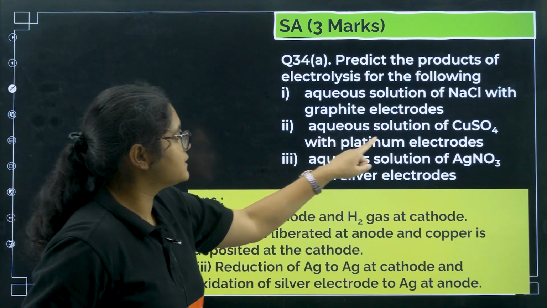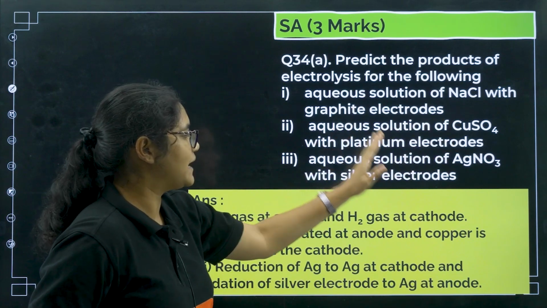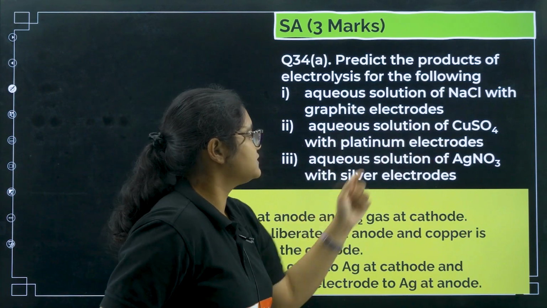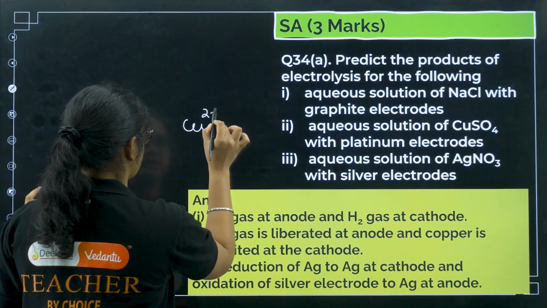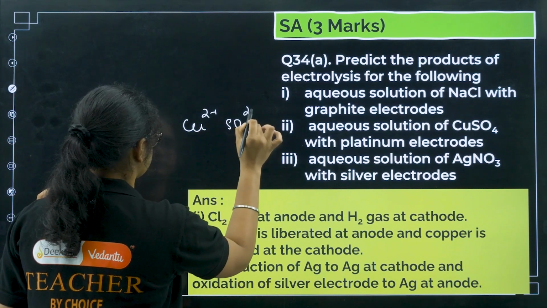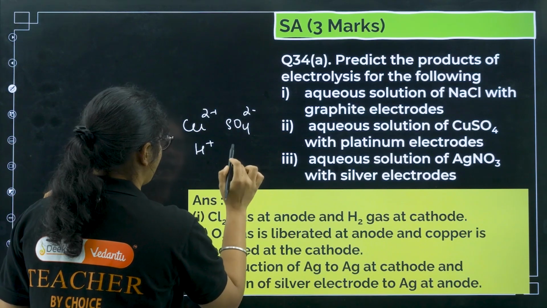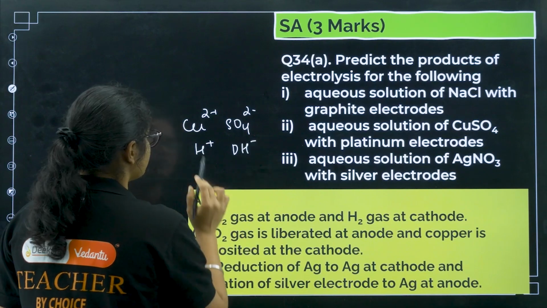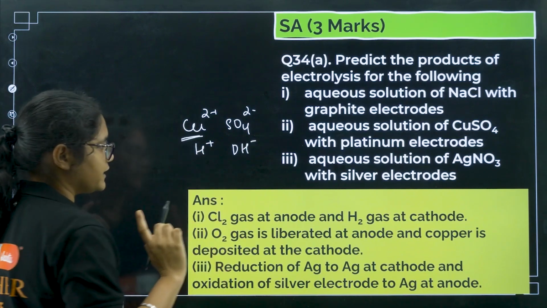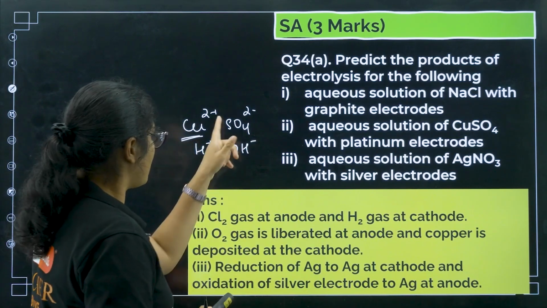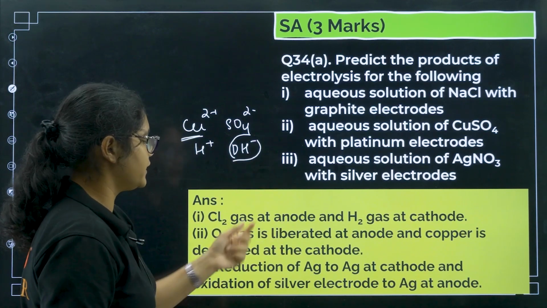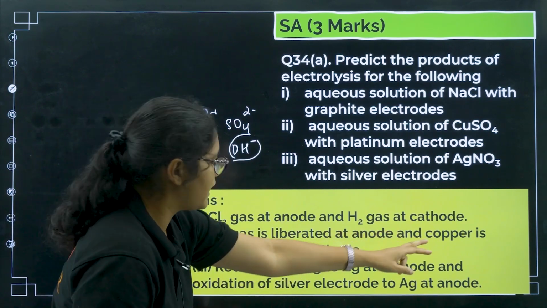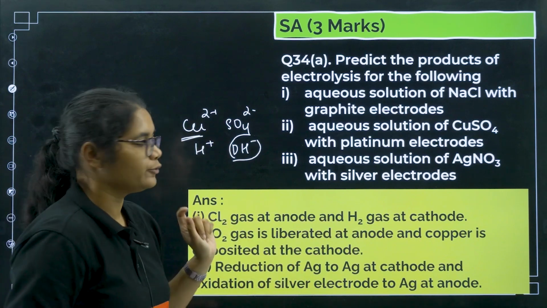Next, aqueous solution of copper sulfate with platinum electrodes. So copper sulfate means what all ions you have? You have Cu2+, SO4 2-, H+, and OH-, right? So out of these, one will undergo oxidation, so O2 will go towards the anode, right? O2 is liberated at anode and copper is deposited at cathode.